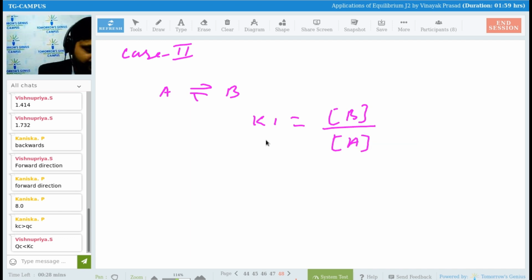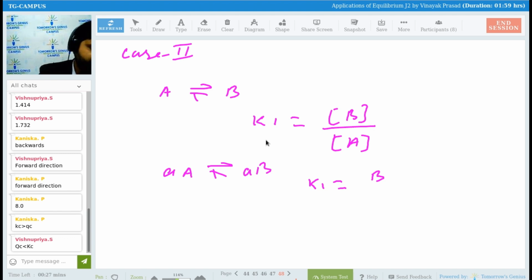Any problem till here? Now we are adding, see here, in multiplication we are having A, and we are getting aB. So for this, can we write K1 equals concentration of B upon, see guys, what are you writing for this?